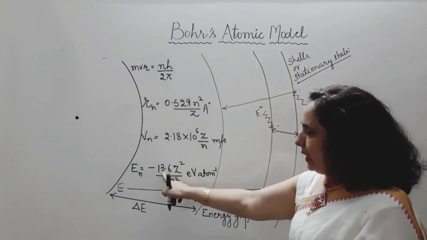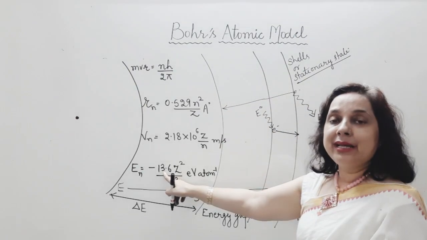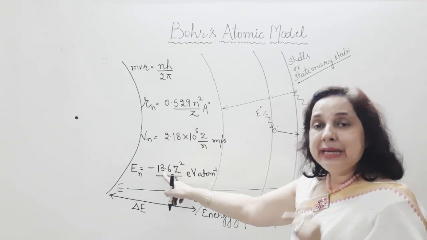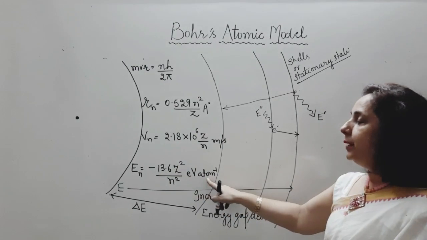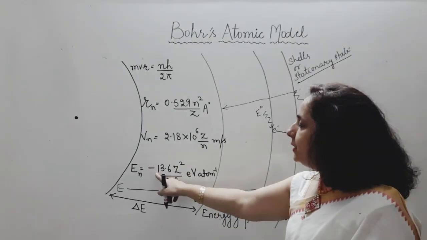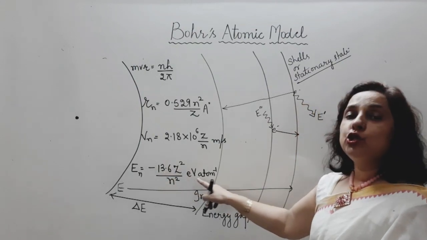Here the constant can be variable. This constant can be taken as 2.18 × 10^-18 if you want to take it in joule per atom. If you want to take it in kilojoule per mole, it will be 1312.